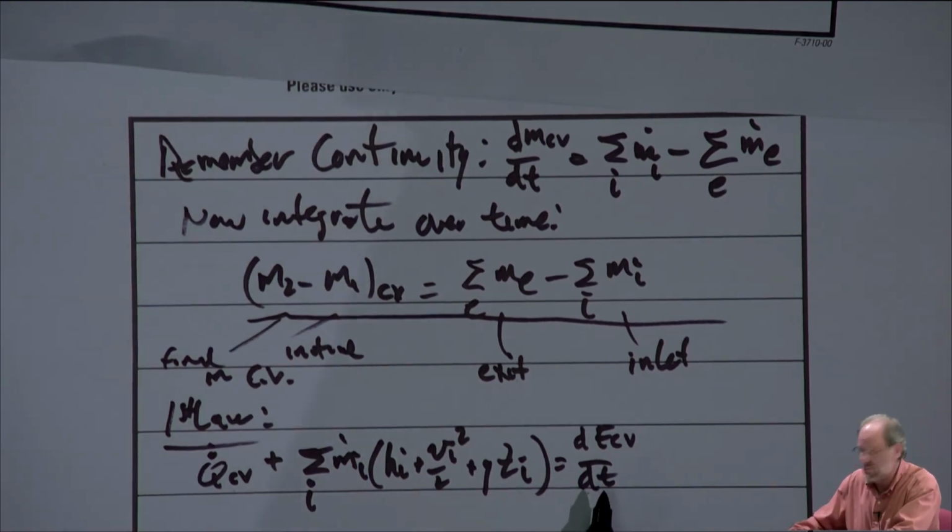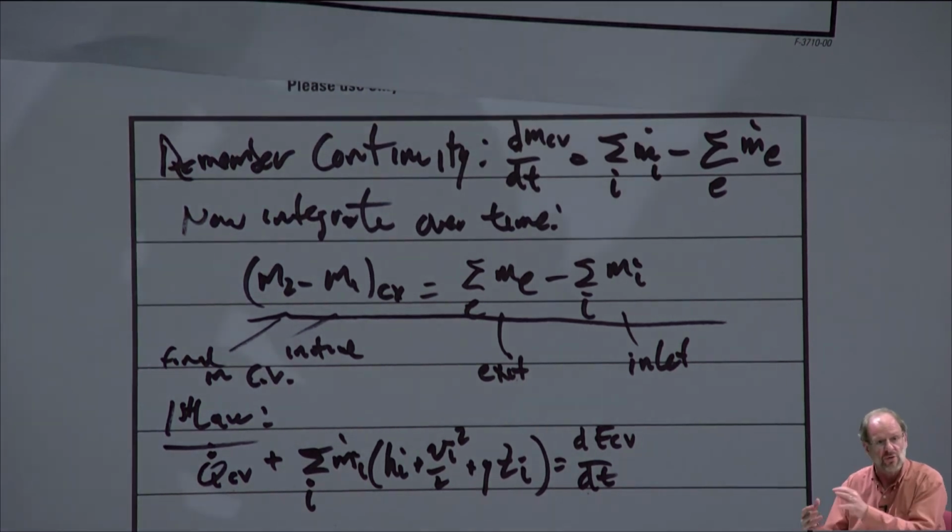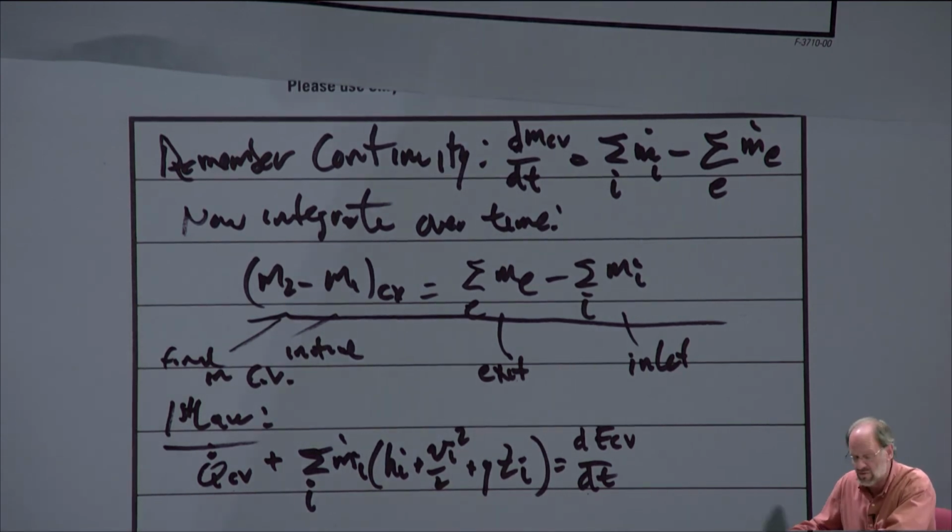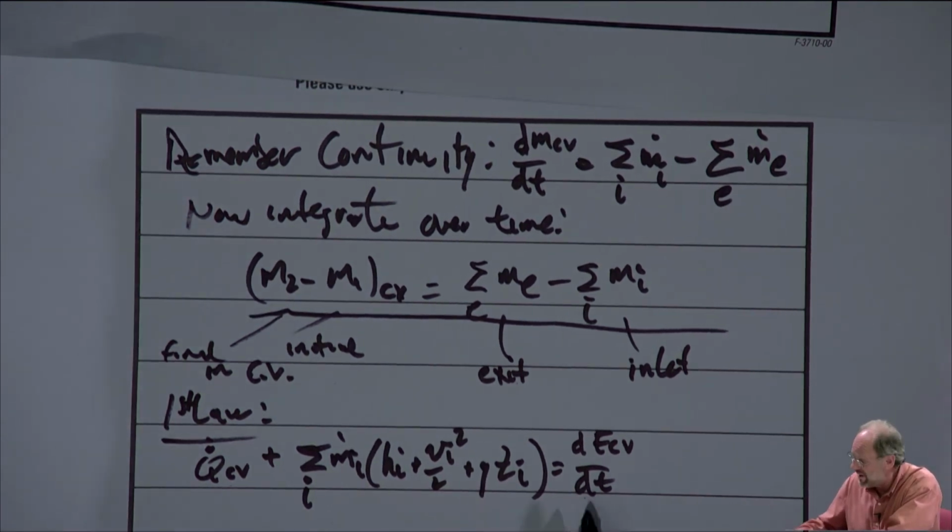And remember, this term would have gone away if we're talking about a steady flow process, because for the steady flow process there is no change within the control volume, but now there is a change in the control volume. I mean, it's always uniform throughout the control volume, but it's still changing over time. So there is a change in energy over time for the control volume itself.